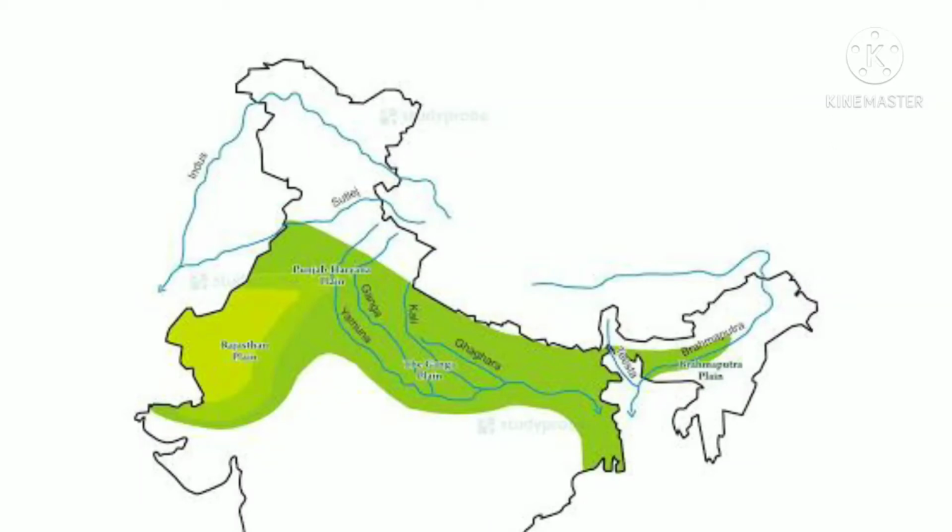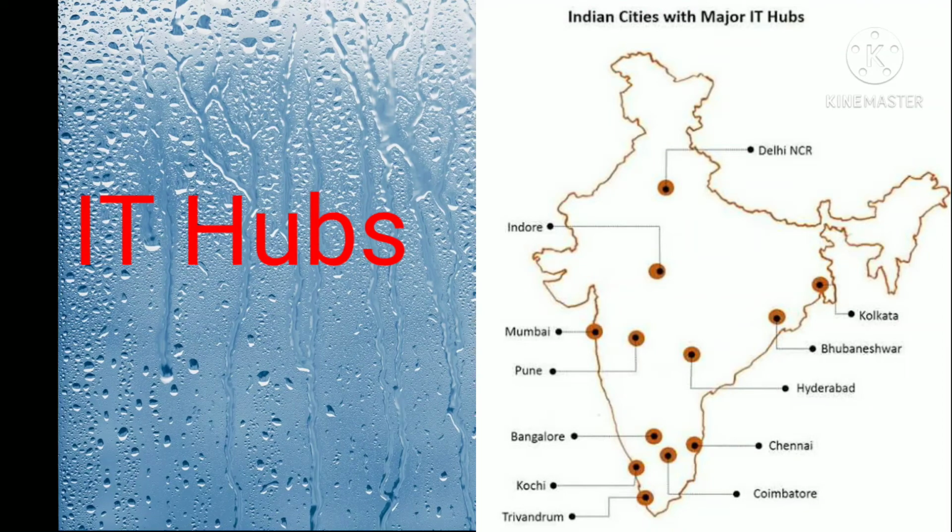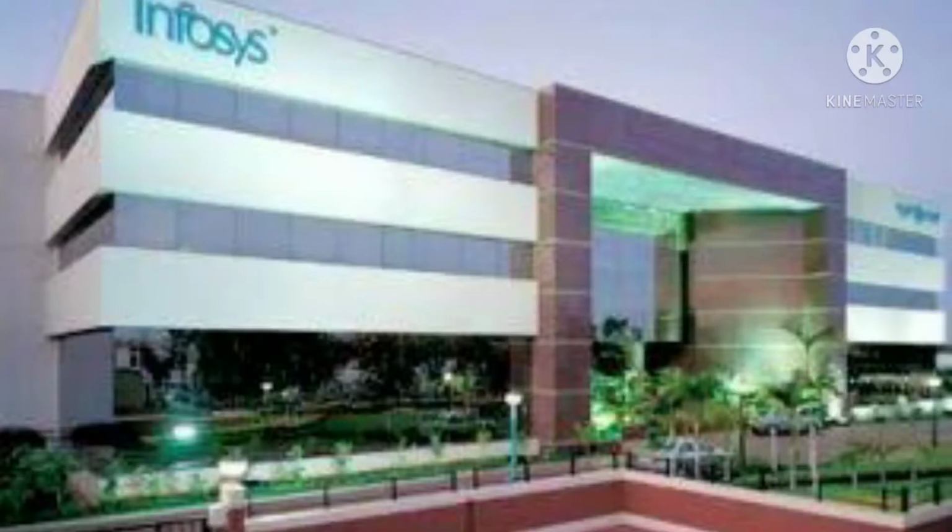It has fertile soil, the climate is also favorable, and lots of water is available, and it's very good for the growth of agriculture as well as industries in these areas. Pune, Mumbai and Bangalore have IT hubs. More and more IT centers are here, so you can find the population growing at a faster rate here.